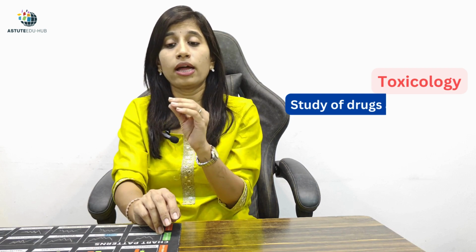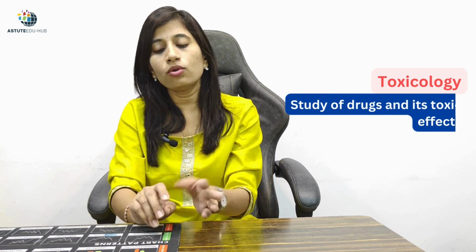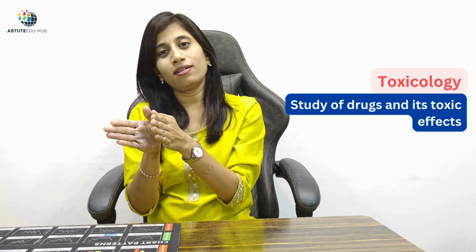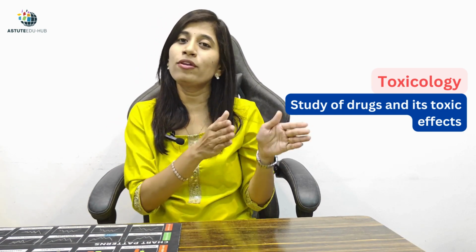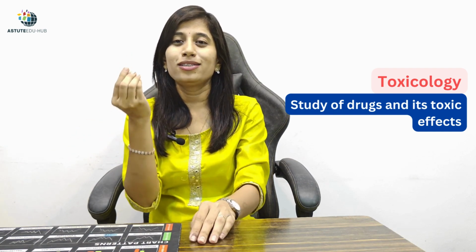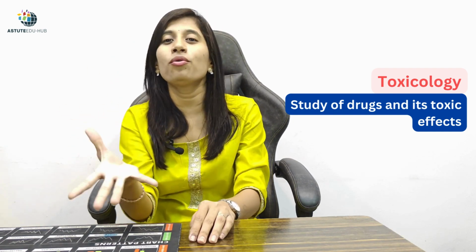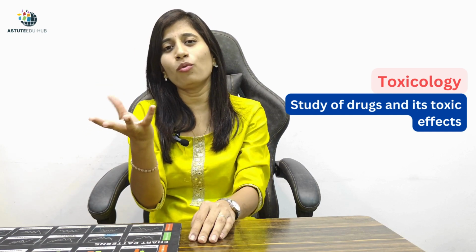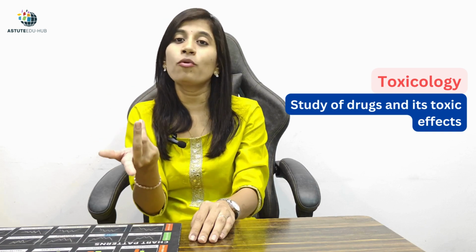Another very important branch of pharmacology is toxicology. It is the study of drugs and their toxic effects. Some scientists have said that every drug can be a poison, and every poison is a drug. When a drug is taken in a very large amount, more than the required dose, it becomes a poison.